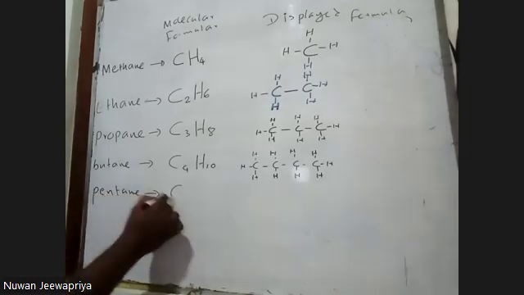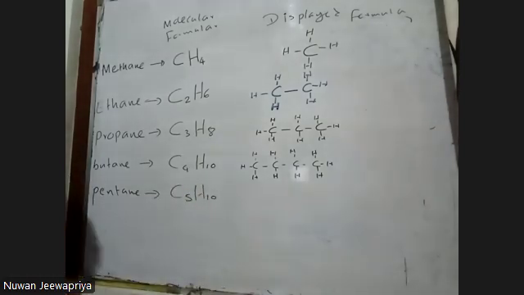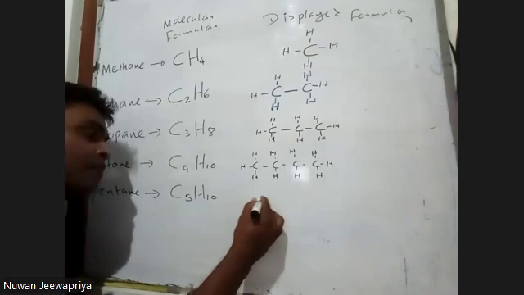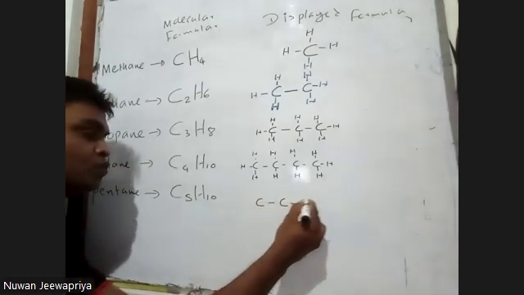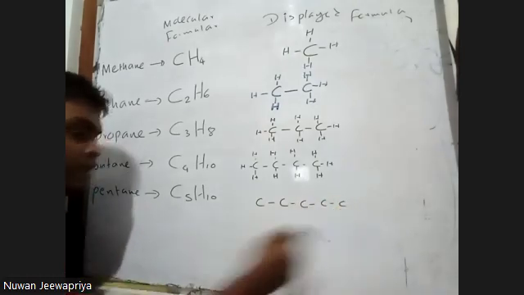Pentane, that is C5H10. See that? 5 carbon atoms should be there: 1, 2, 3, 4, 5. And then 10 hydrogen atoms.